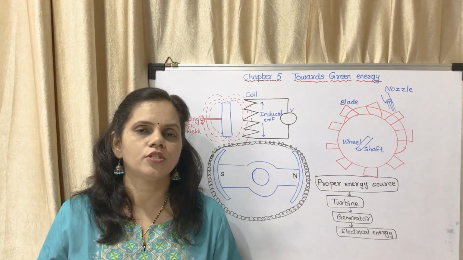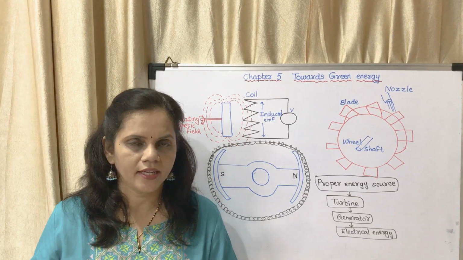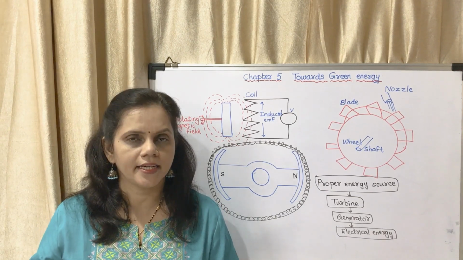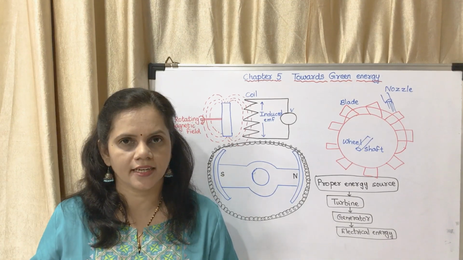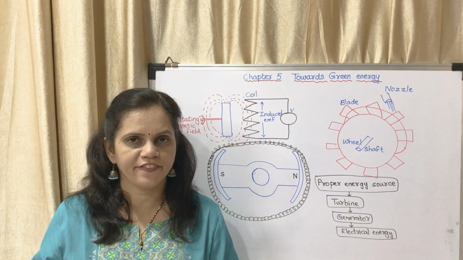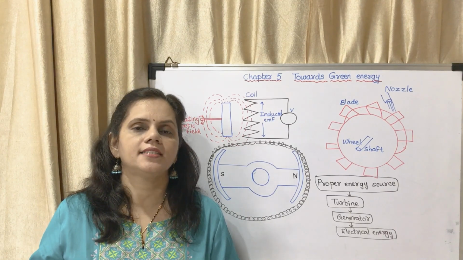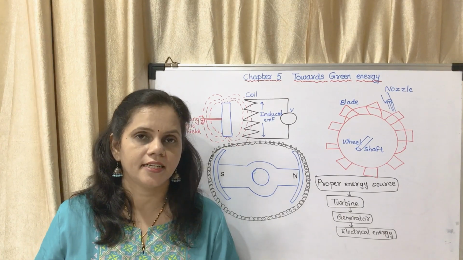The energy source gives energy to the turbine. The turbine starts moving and gets kinetic energy. That kinetic energy is made to move the magnetic field inside the generator. As the magnetic field moves, current is generated in the generator.